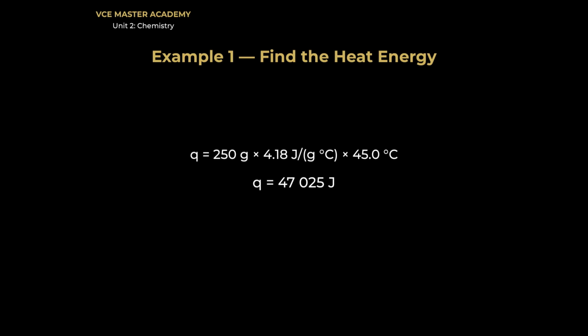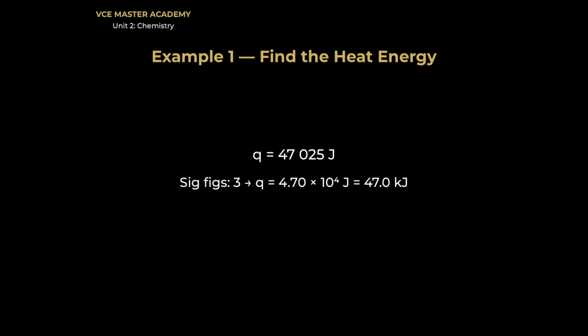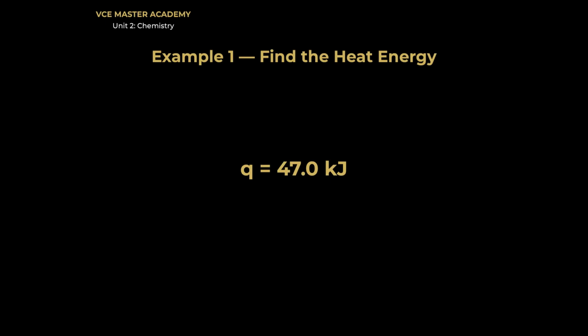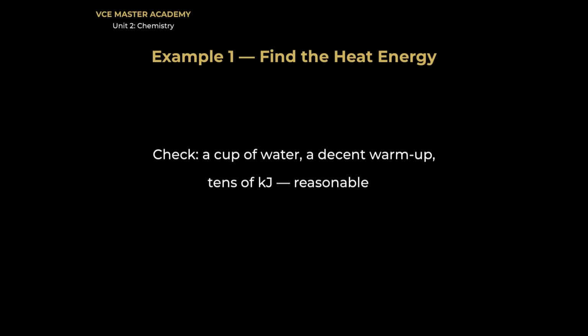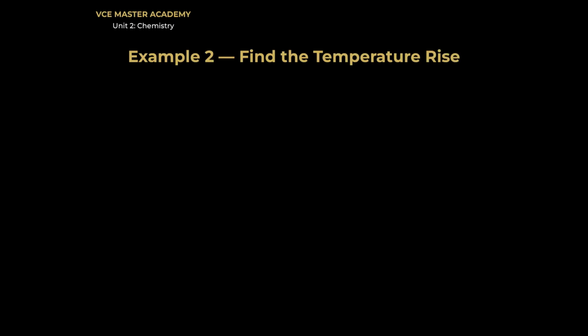47,025 joules. Our data has 3 significant figures, so we round to 3. 47.0 kilojoules. Box the answer. 47.0 kilojoules. Last step, always. Is it reasonable? A cup or so of water warmed a fair way. Tens of kilojoules. Yes, that's sensible. Tick.